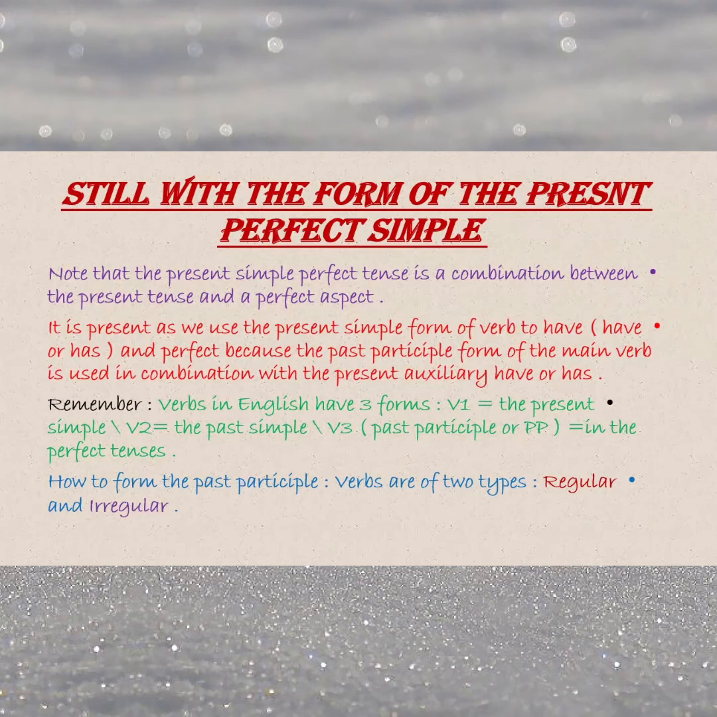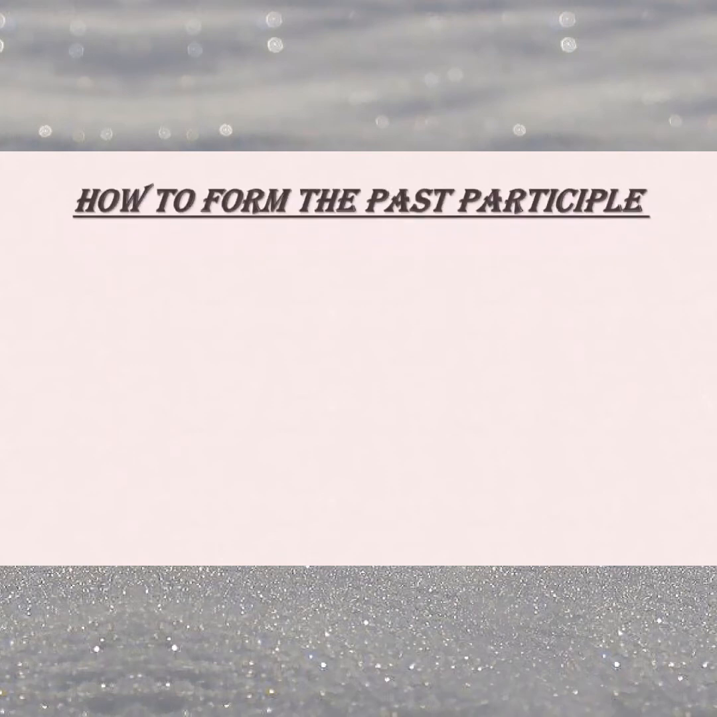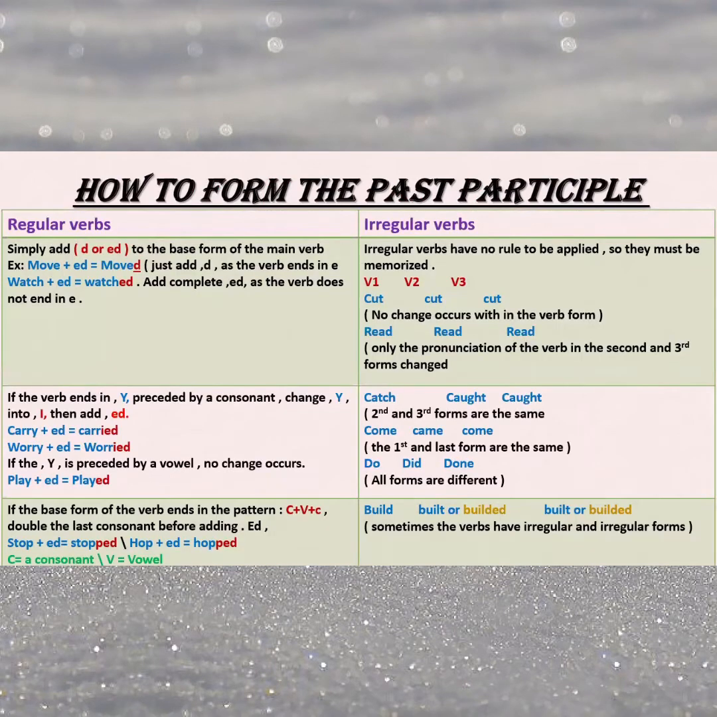So what is the difference between regular and irregular verbs regarding the past participle? If we need to form the past participle, we have regular and irregular verbs. What about regular verbs? Most verbs in English are regular. That's to say, we have a rule to be applied. Any regular verb in English can form the past participle by adding d or ed final to the verb.